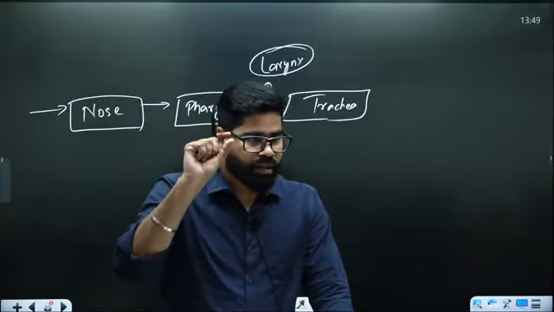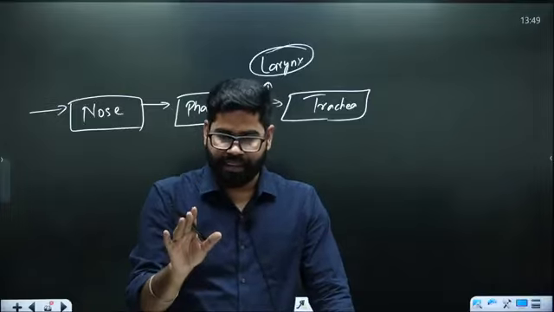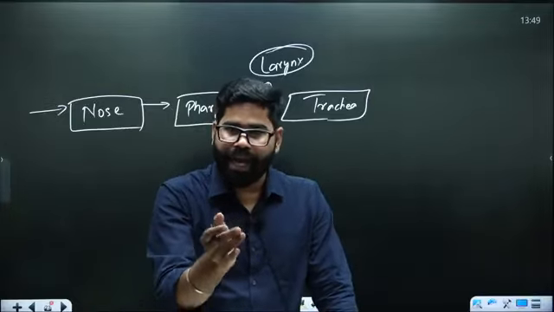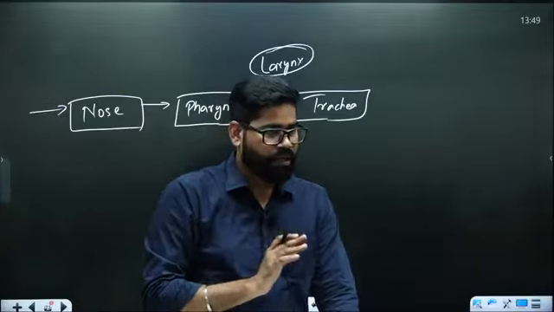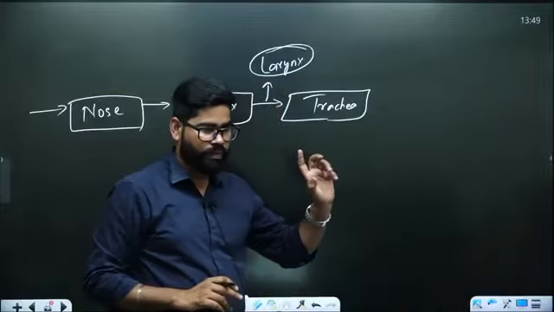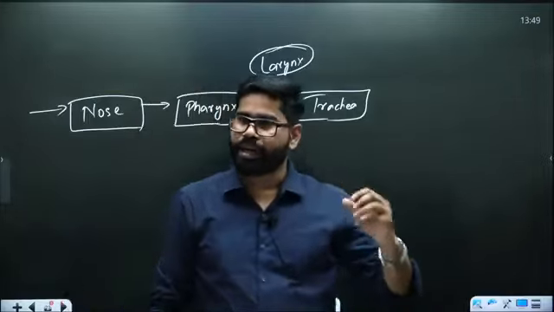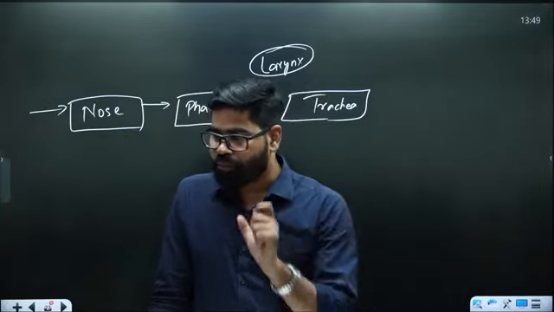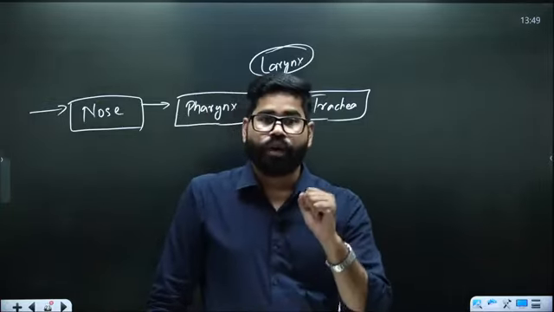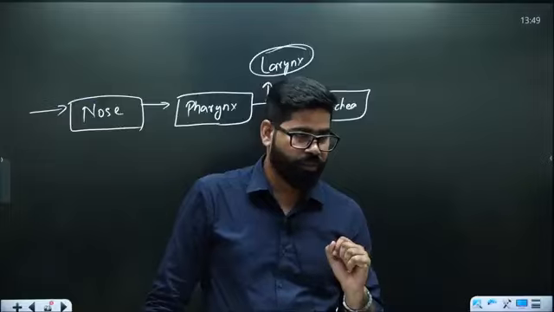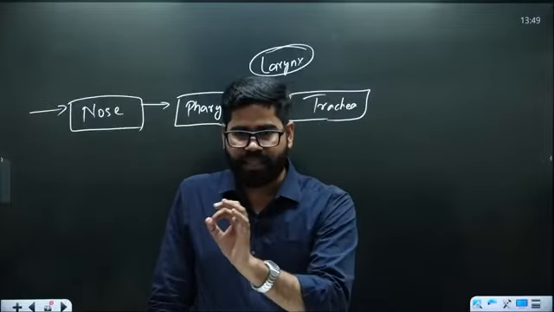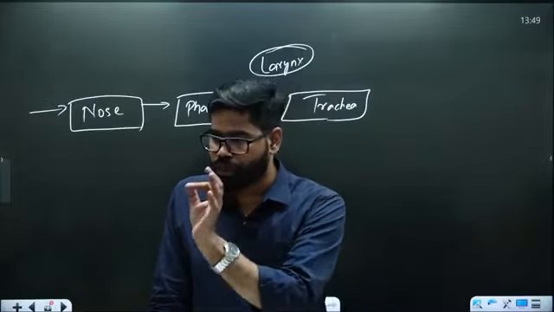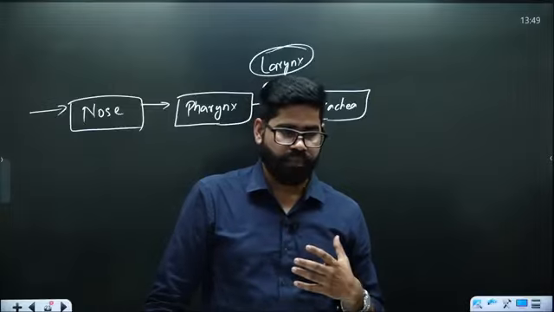It is separating the food pipe and the windpipe. Pharynx is the common ground. Pharynx is the part where food and air both can come. Food, air, water, everything can come. But there is one structure called the epiglottis. It is like a muscular gate which closes the entry of food into the trachea.